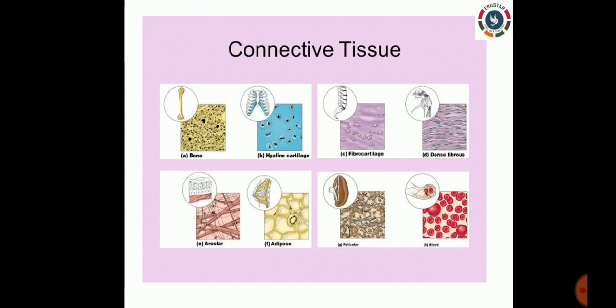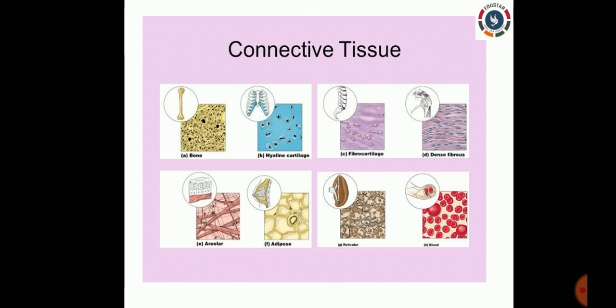In our body, what connects all the things? The answer is connective tissue. An adult human body has 206 bones. Are they all connected to each other? Yes, they are all connected with special types of connective tissues.